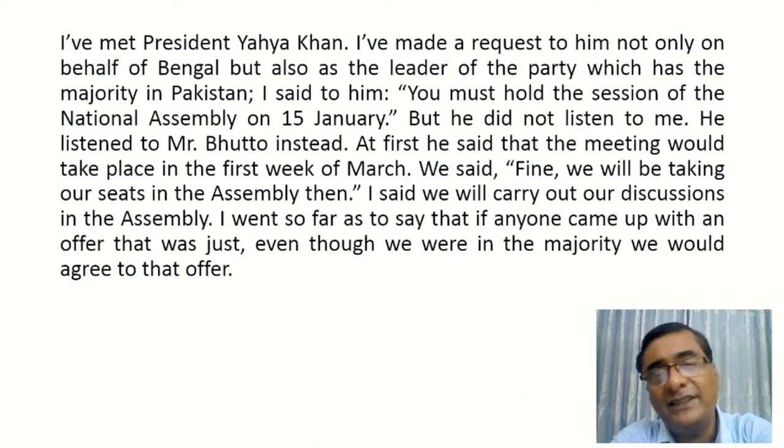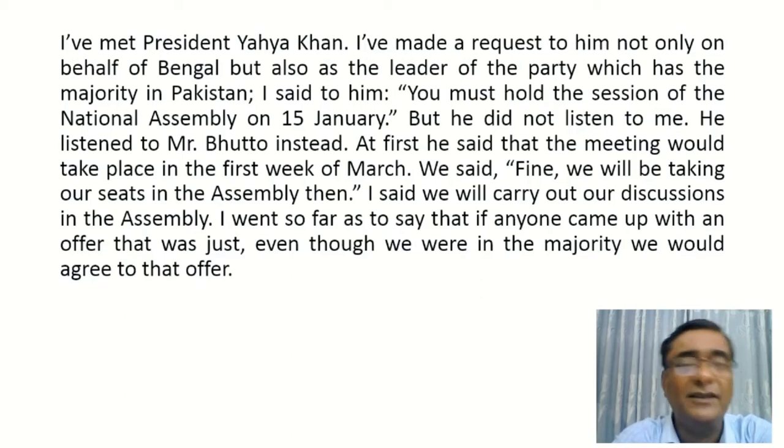At first, Yahya Khan assured that the meeting would take place in the first week of March. Bangabandhu said, "Okay, if the meeting takes place at that time, then we will take our seats in the assembly."